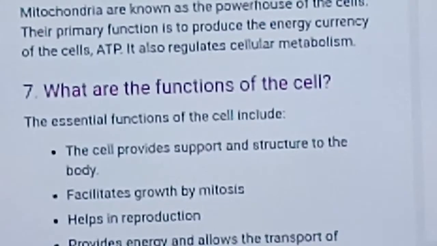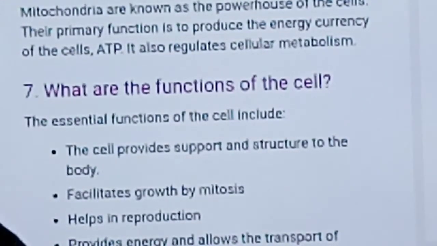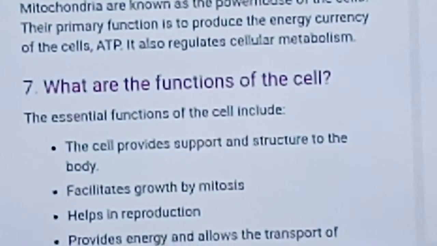Then what is the function of mitochondria? Mitochondria is also known as the powerhouse of the cell. Its primary function is to produce energy. So what is the currency of the cell? ATP. ATP is adenosine triphosphate. Energy is stored in the form of ATP, and it also regulates the cellular metabolism.